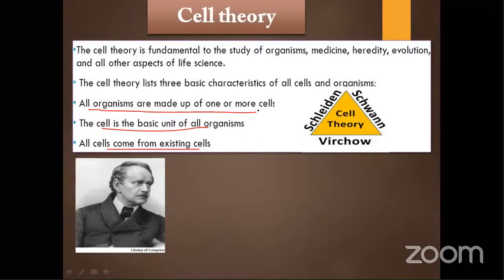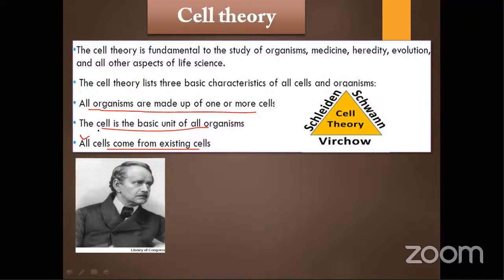For some of the important scientists, their country of origin is also important. So we need to remember that Schleiden was German and Schwann was British. Schleiden was a German botanist and Schwann was a British zoologist. Schleiden gave his theory independently in 1838, and the British zoologist Schwann gave his theory in 1839. They gave the first two points.